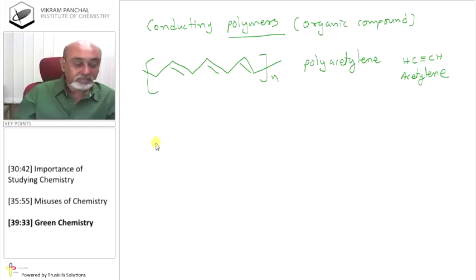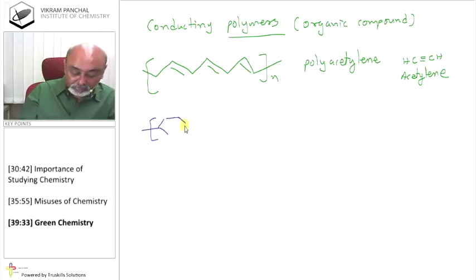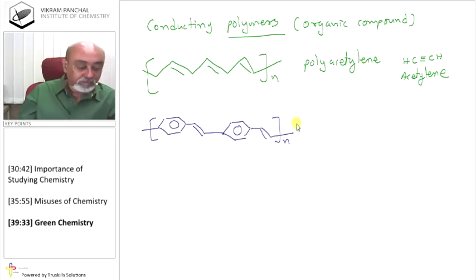The second one, there are so many, but I'll give you a few examples. The second one is a linkage of benzene and vinyl group, which is known as polyphenylene vinylene.